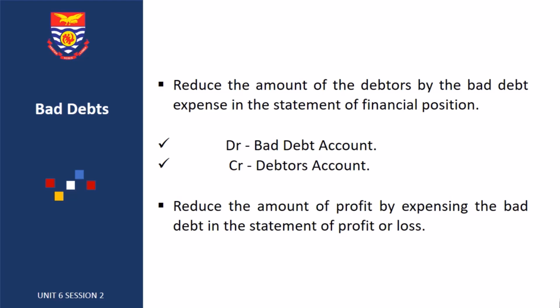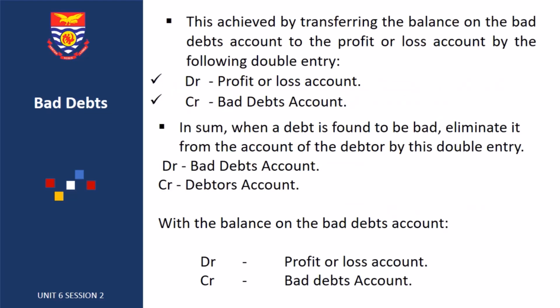Note also that the sales made to the debtor whose debt has become bad is included in the sales transferred to the trading account. It therefore makes a lot of accounting sense to reduce the sales by the extent of the value. In sum, when a debt is found to be bad, eliminate it from the account of the debtor by this double entry: debit bad debt account and credit debtors account. With the balance on the bad debt account, debit profit or loss account and credit bad debts account.